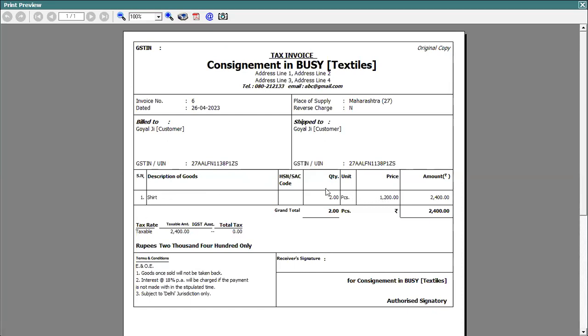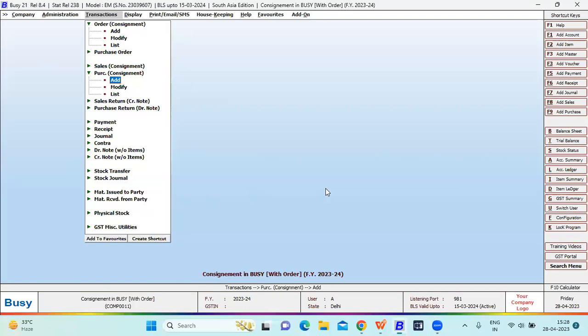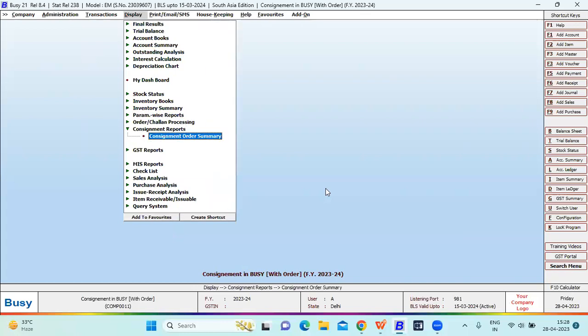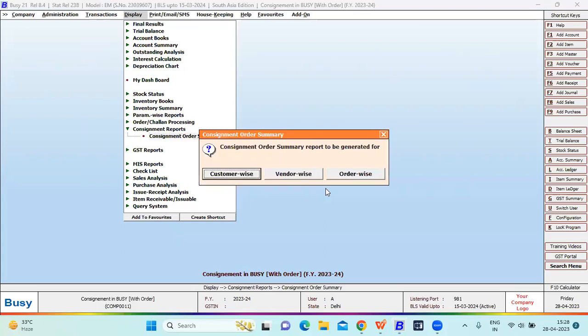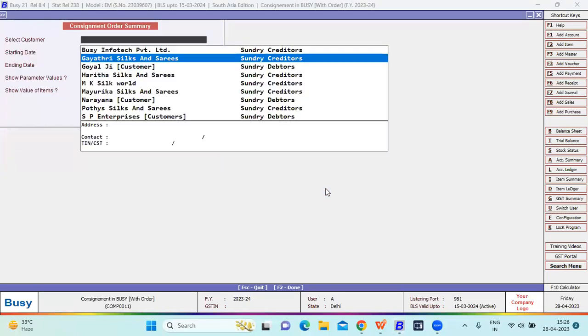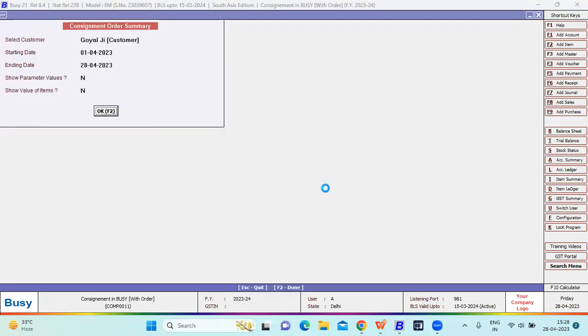It depends on you, it is a totally configurable format. You can configure it. After doing the sale voucher, we can see the consignment report. Display consignment report, consignment order summary. We have 3 options: customer wise, vendor wise, order wise. Customer wise, you have to select the customer name, Goyalji customer.